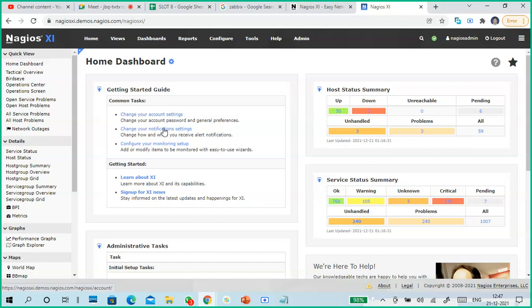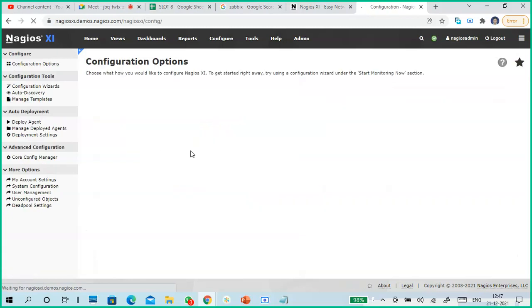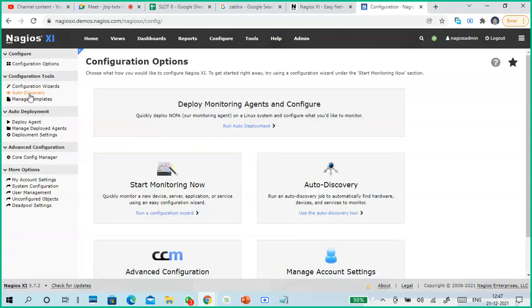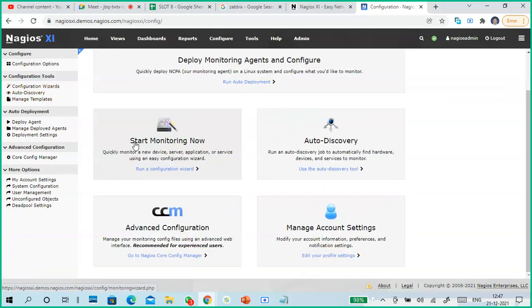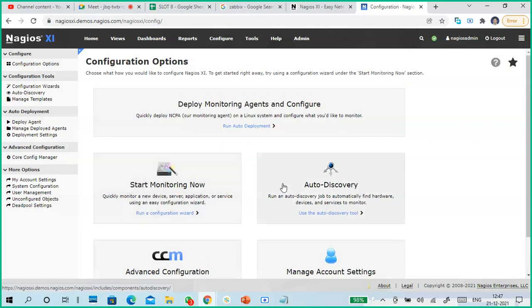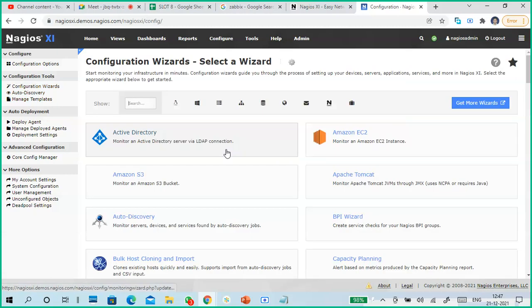Okay, change your account settings, change your notification settings, configure monitor setup. So I'm going to configure monitor setup. This auto discovery option is also there, the configuration wizard is also there. Okay, and also this is the start monitoring now. Auto discovery, manage account settings, advanced configuration. So I will go to the configuration wizard this side.